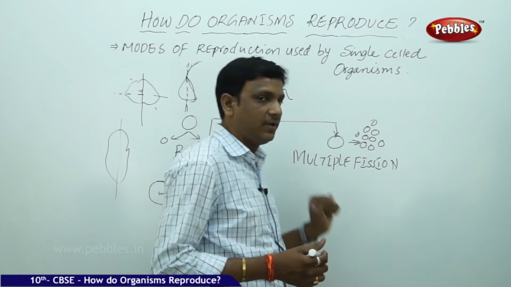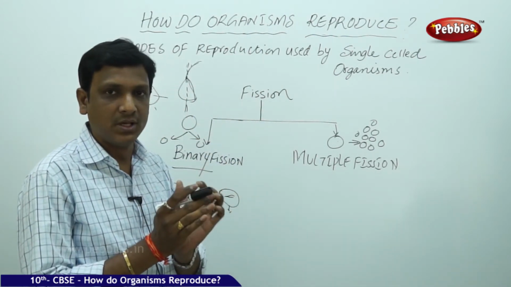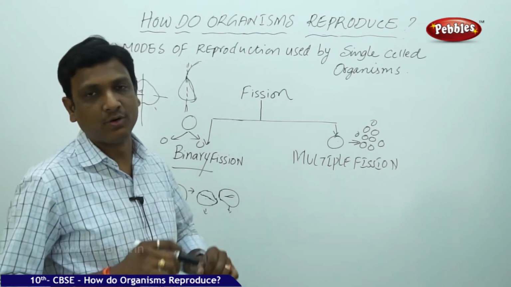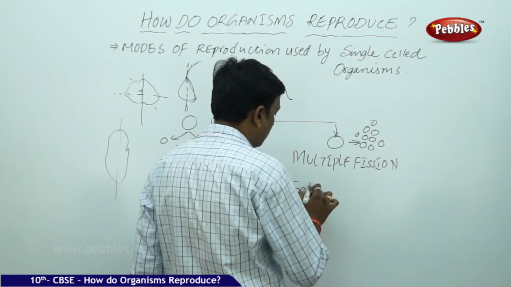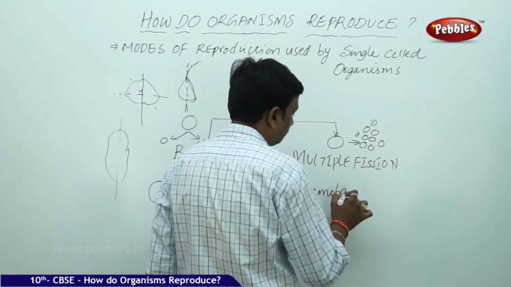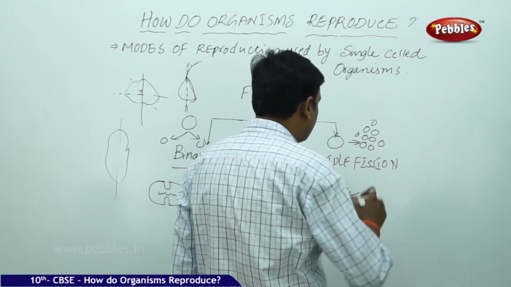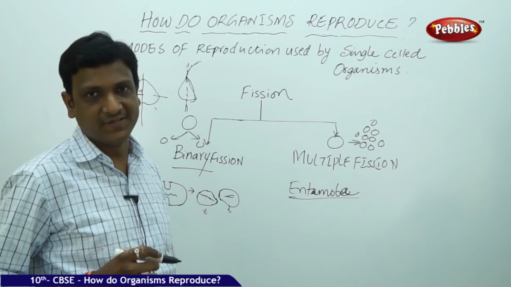Whereas in multiple fission, one organism is divided into a number of organisms. One parent cell divides into a number of daughter cells. Here we take the example Entamoeba histolytica. This Entamoeba reproduces by multiple fission.